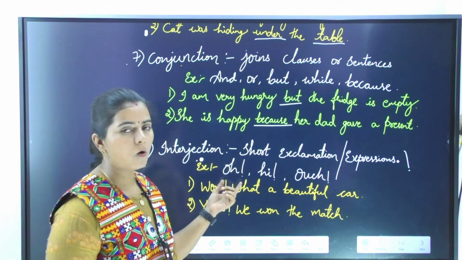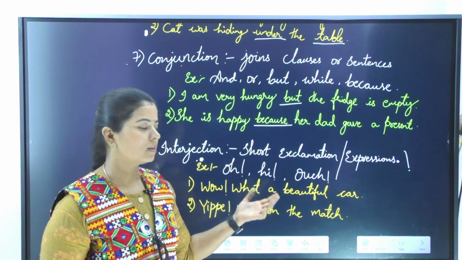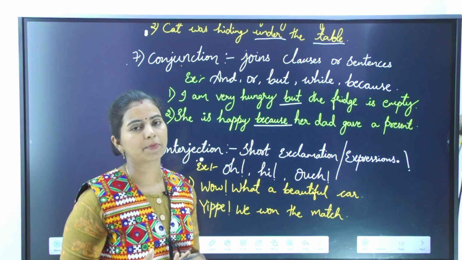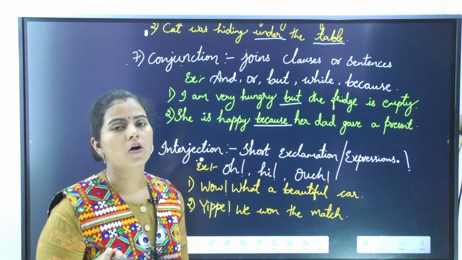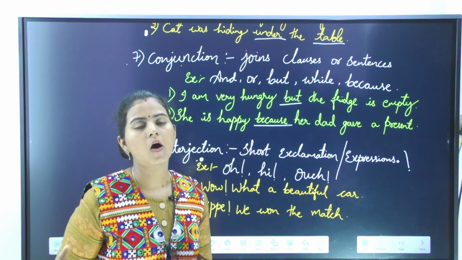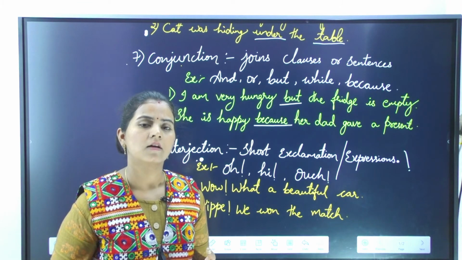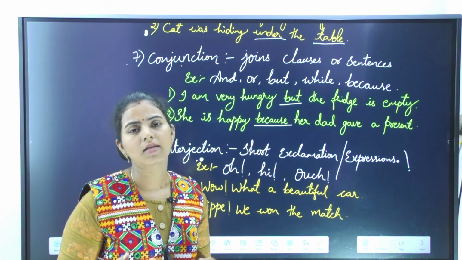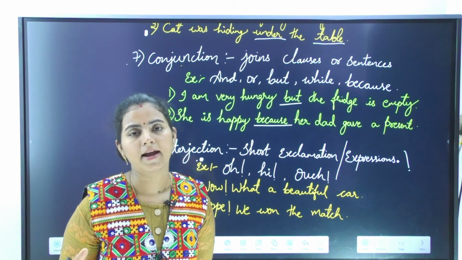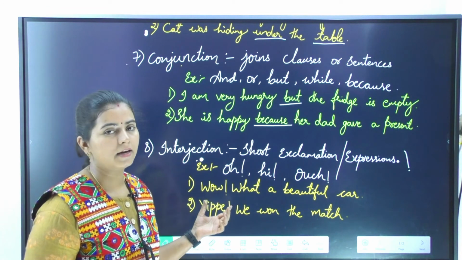Let us see examples. Oh, hi, ouch. These are not words, these are expressions, so we need to pronounce them like an expression. There are happy expressions like hip, yippee, hooray, wow. All these are happy expressions. In the same way, we have sad expressions too, like alas, oh. When we are happy or sad, we give some sort of expression, and such expressions are interjections.